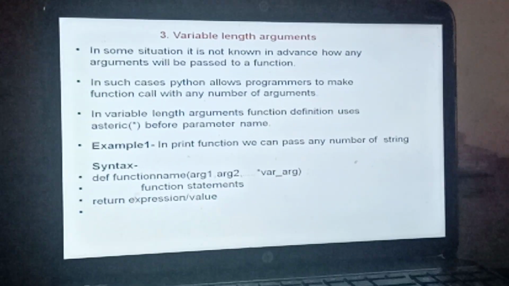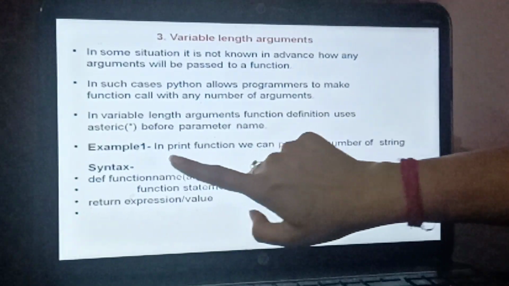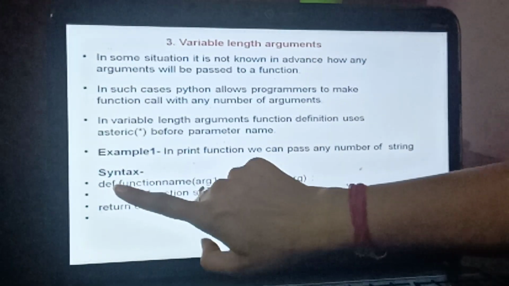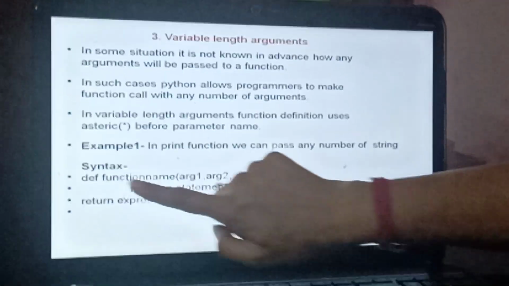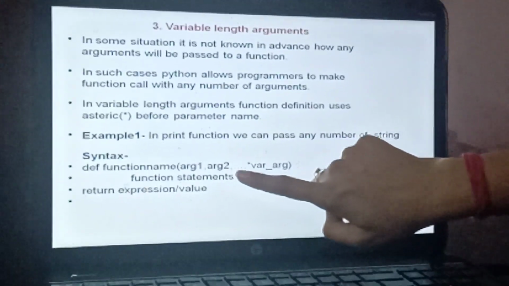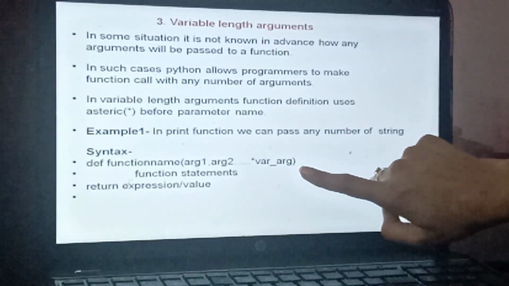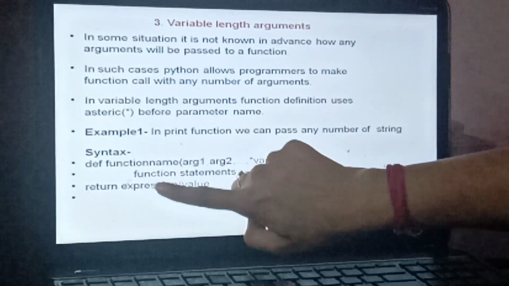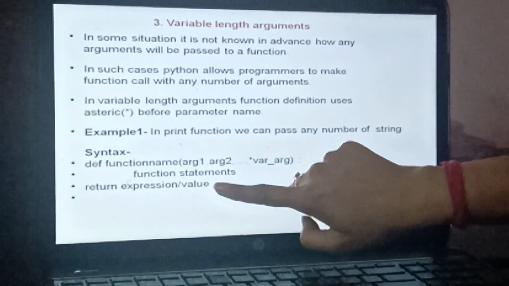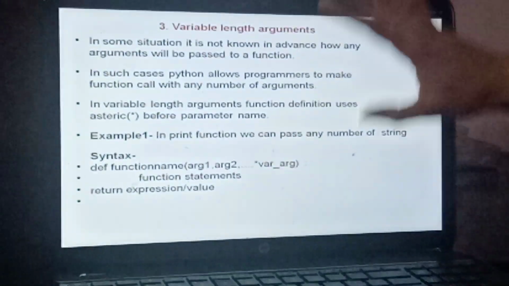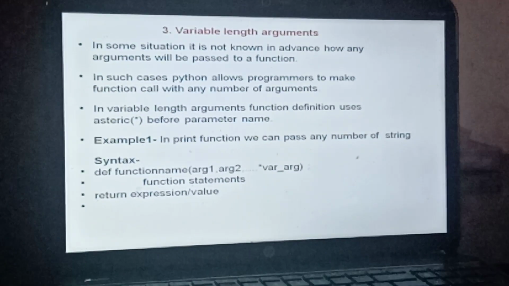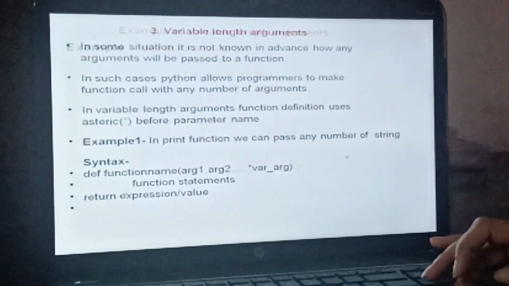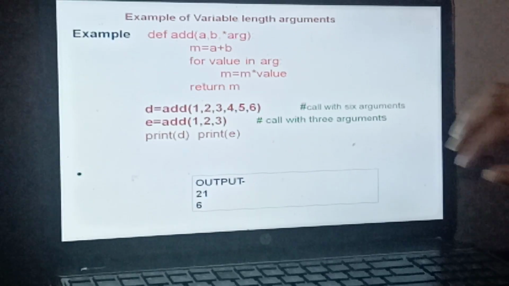Let's discuss this with an example. In the print function, we can pass any number of strings. This is the basic syntax: def function name, argument 1, argument 2, asterisk variable argument. So this variable arg becomes the arbitrary argument. Inside the function, you write whatever logic or statements you want, and if you want to return something, you can write return, otherwise no need.